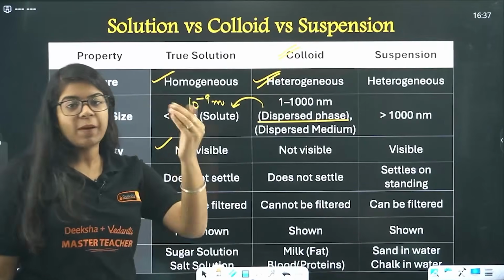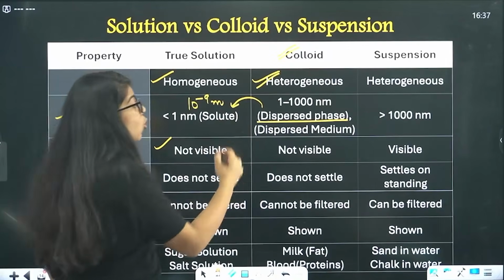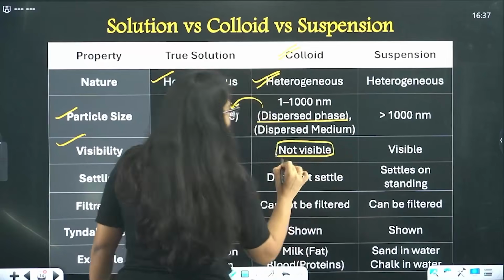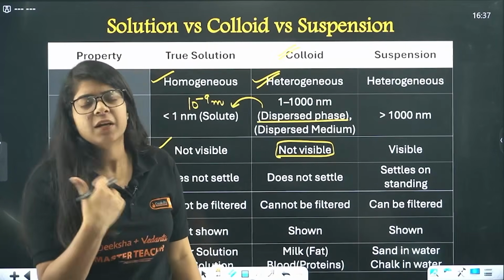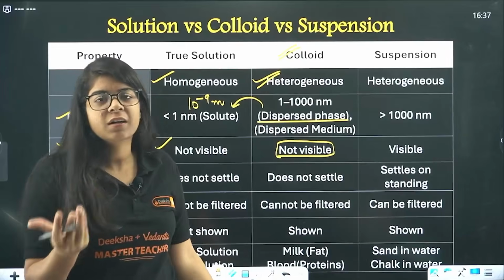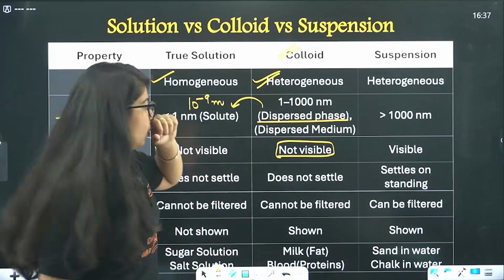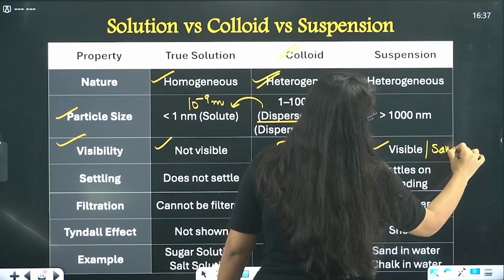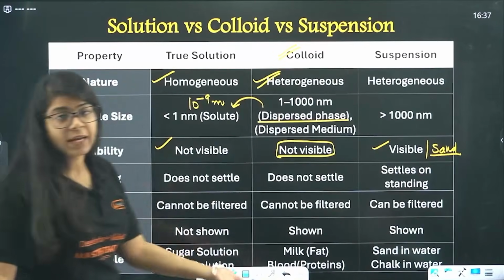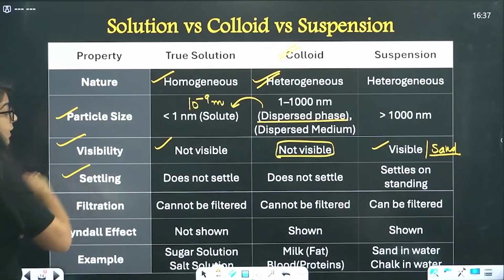Now visibility. Of course, in true solution it is not visible, right? The true solution particles are not visible, but in colloid also the particles are not visible. Feel it. Can you see the particles of milk? Can you see the particles of blood? Can you see the red blood cells? No, you can't, right? So it's not visible. But can you see sand? Of course, it is visible, right? So that is visible.